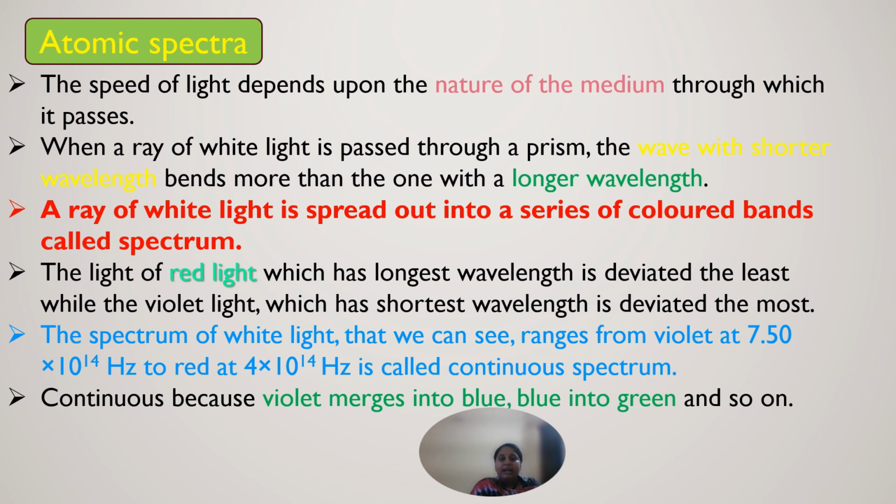When an electric discharge is passed through gaseous hydrogen, the H2 molecules dissociate and the energetically excited hydrogen atoms emit electromagnetic radiation of discrete frequencies. So through gaseous hydrogen, if you pass an electric discharge, the atoms start getting excited, with the help of the radiations produced.